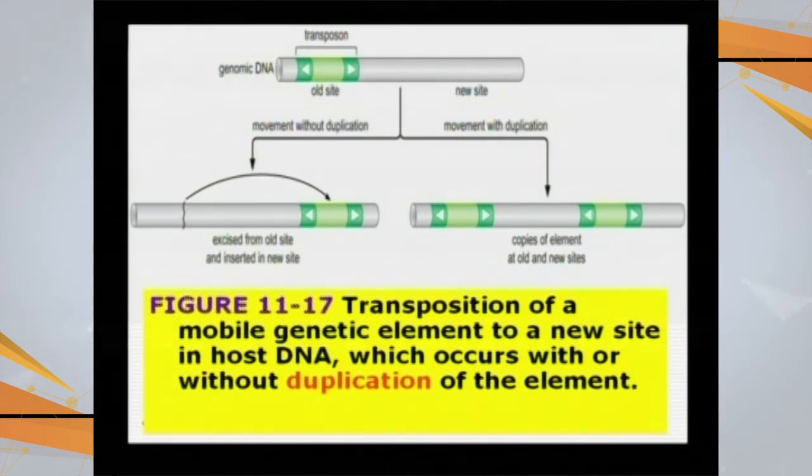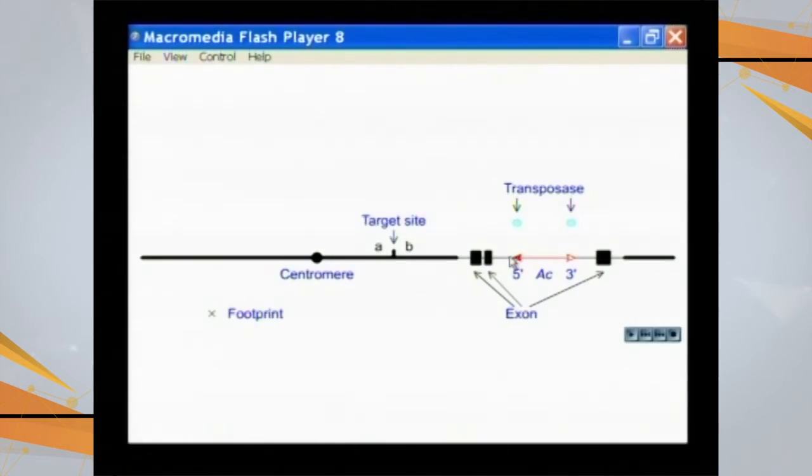Or sometimes the original will remain at the same place and one copy of this is made and that is inserted in another place. This is called replicative. This is the area which can be a transposable element. So, this gene, this segment of DNA, can move.